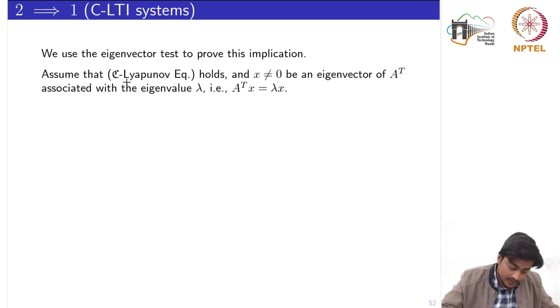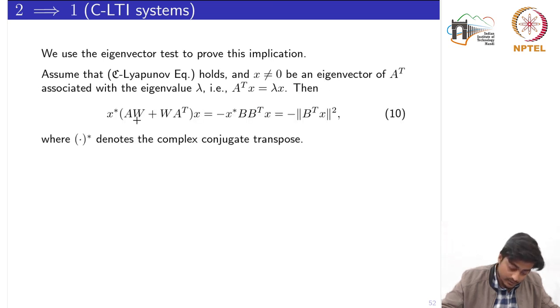So we start with the assumption that the Lyapunov equation holds, which is also this implication, and x is a non-zero eigenvector of A transpose associated with the eigenvalue lambda, that is, it satisfies A transpose x equals lambda times x.